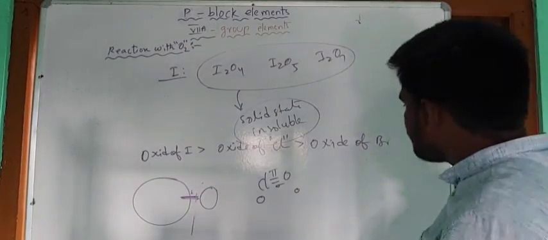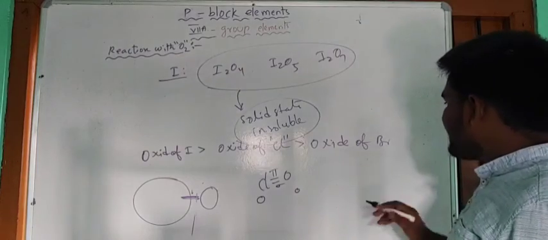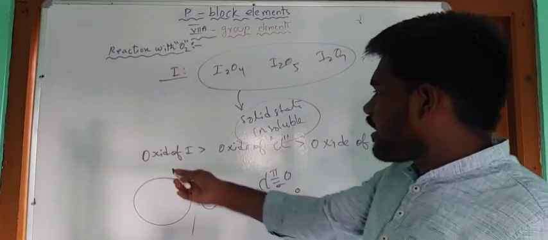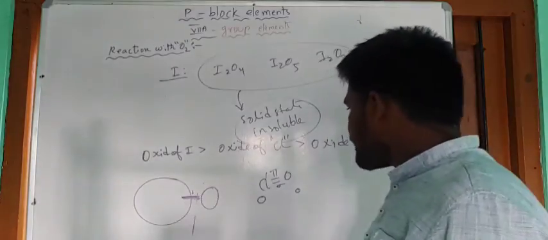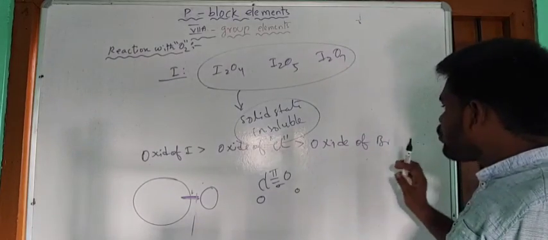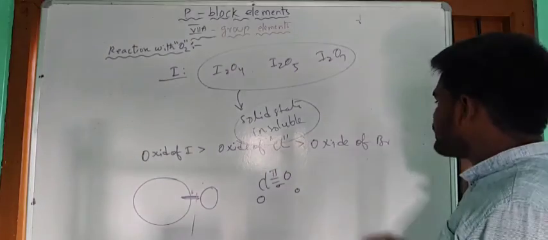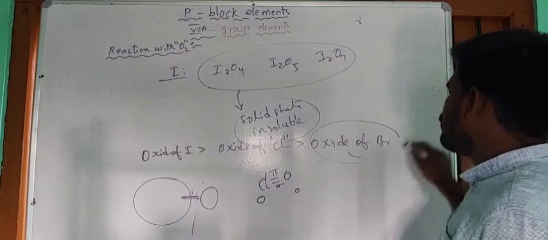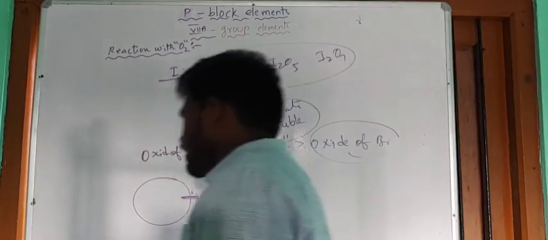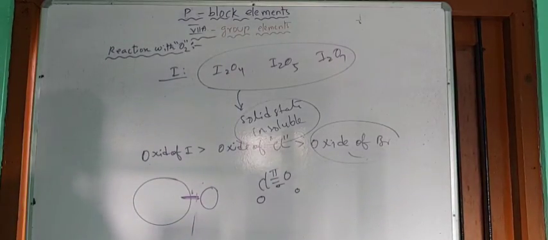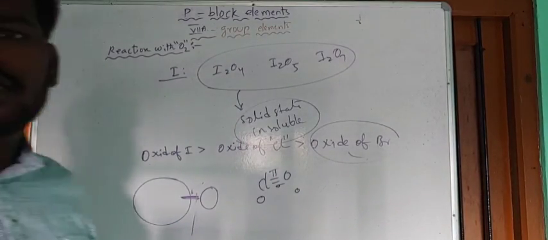Now oxides of bromine. This bromine is neither too large like iodine to get polarizability, nor too small to form the pi bond. So due to this reason, this is least stable. Oxides of bromine are least stable. So this is about the oxides of the halogens.